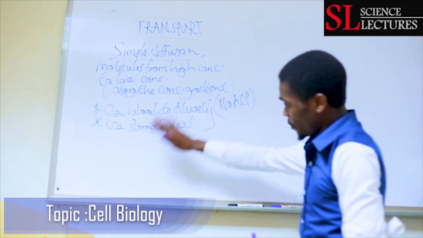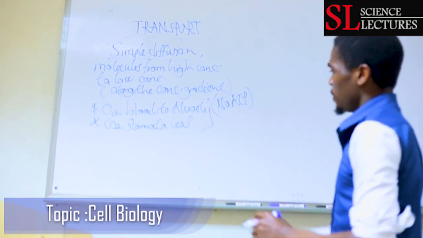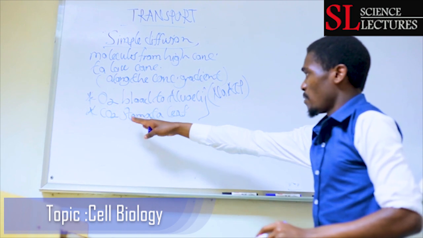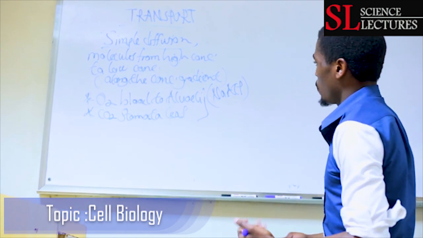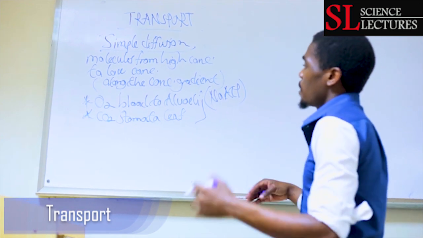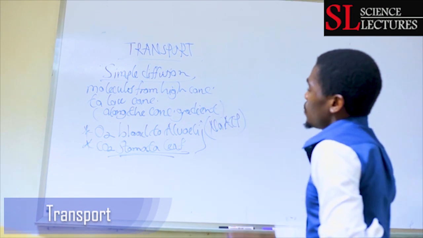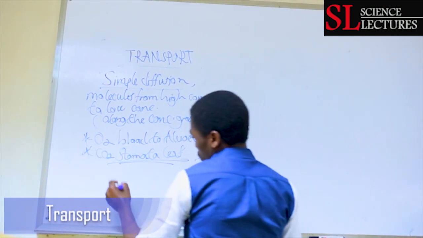So general examples: oxygen from your blood to the alveoli or lungs, and carbon dioxide entering the stomata of a leaf. It is high in concentration in the outside environment, then less in the leaf, so it will enter the leaf. So how is this important when we are looking at a cell?